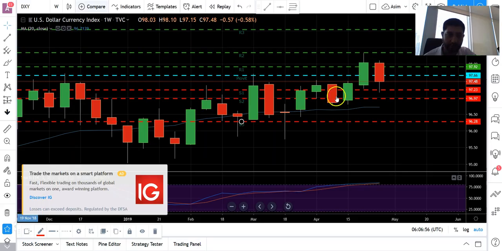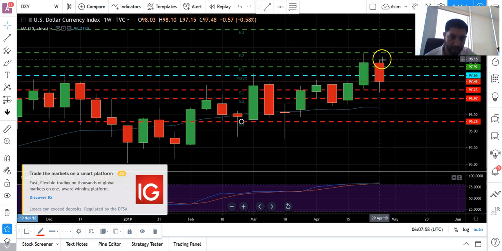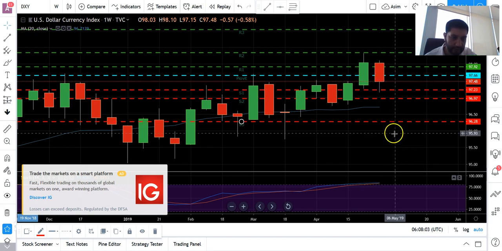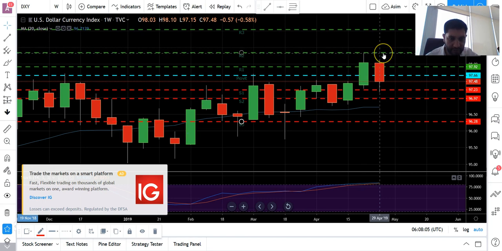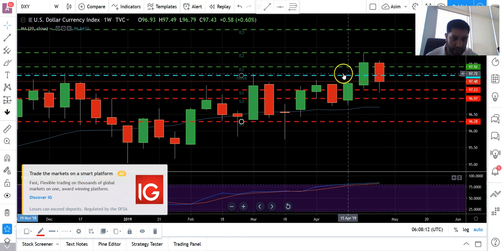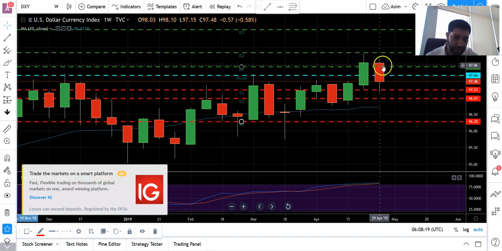Starting my analysis with the dollar index. Looking into the dollar index, as you can see, we saw a very big fall last week, and it got rejected from 98.10 and closed at 97.48. It's a big rejection, as I told you in the last analysis that this was our main resistance area, but we got a rejection and it held up to 98.35, and then it got an opening and went as high as 98.10 and got closed.